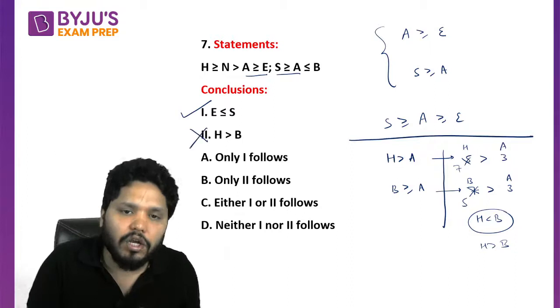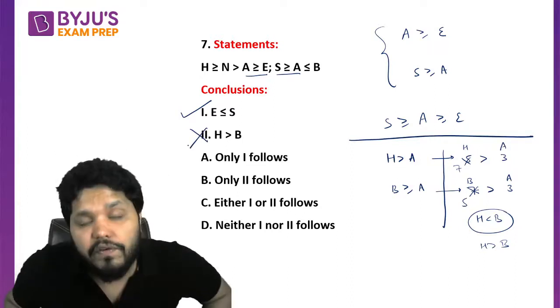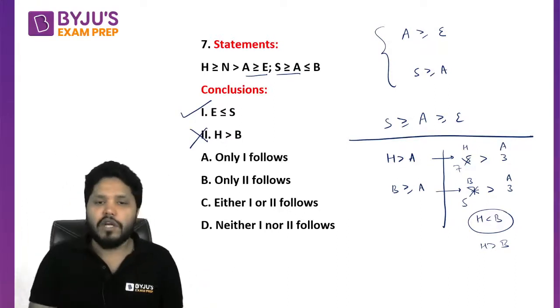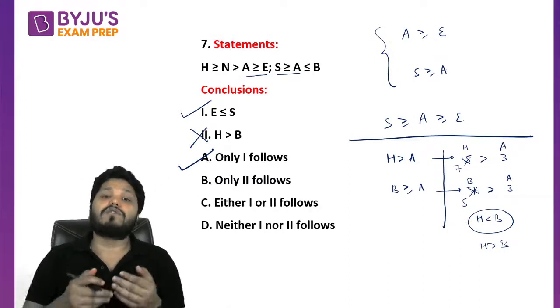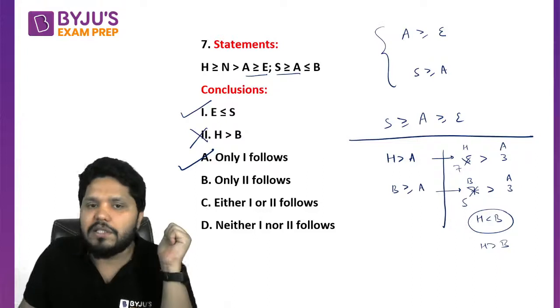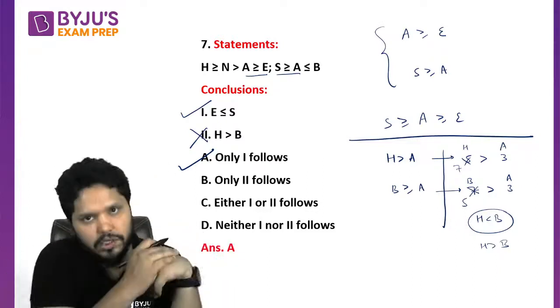That means we cannot conclude whether the second statement is always true or not. We can have different cases for it. So only one follows. The second statement does not follow. The second statement is not always true. That's why the answer becomes option A for this question.